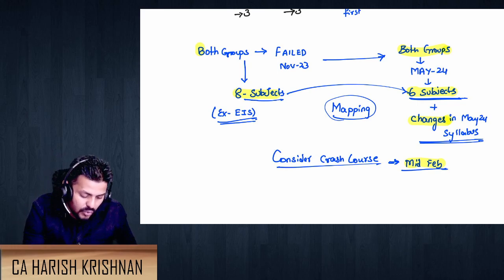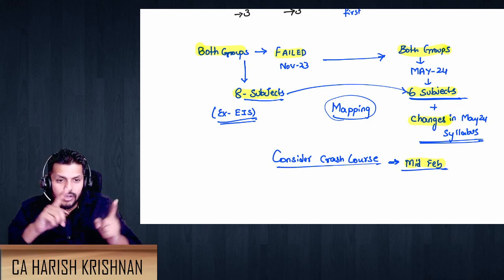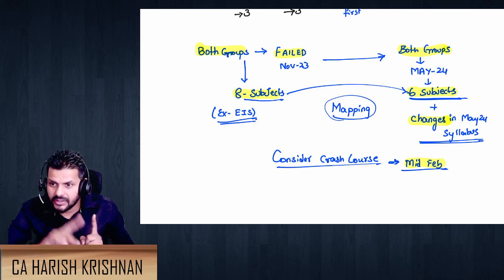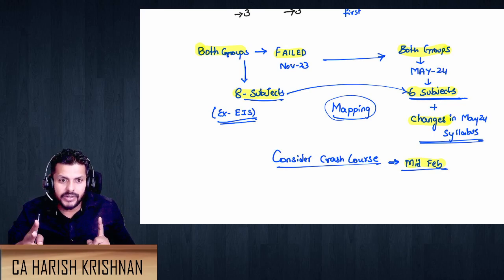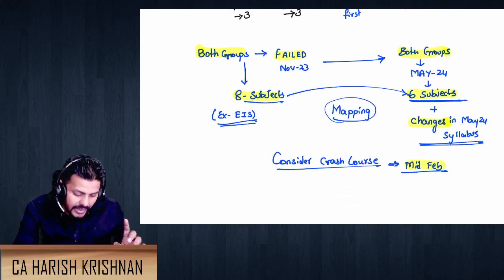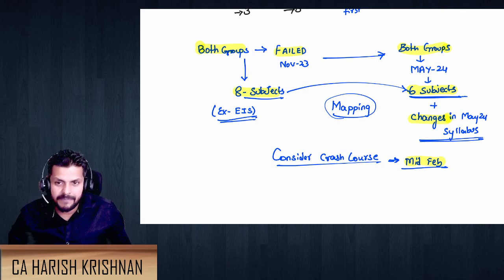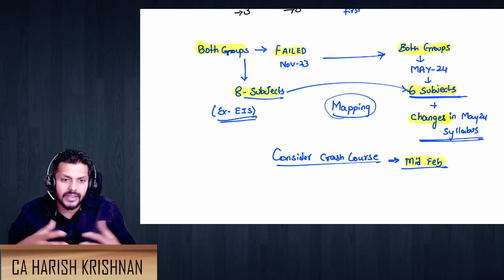This is for people who have written both groups in November 23 and before and failed, and they have to do this. Okay, so if you are group 1 qualified, you are just left with group 2 and only 2 subjects, then enjoy the first part of the session. What I told you should help. And for people who couldn't clear both groups, this is the pattern that you should start with, and then we can think of it.